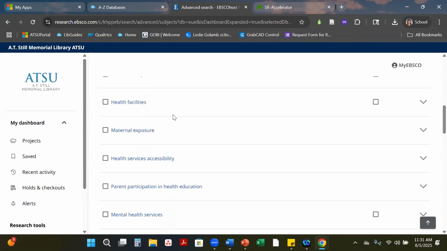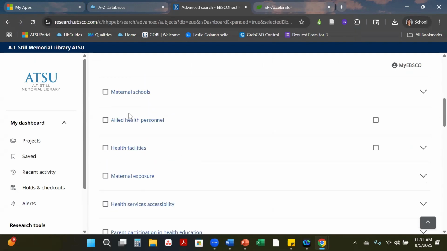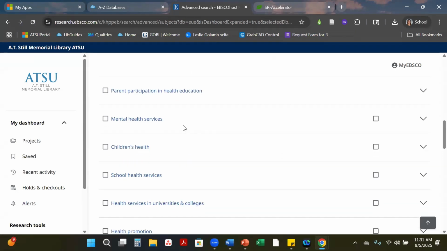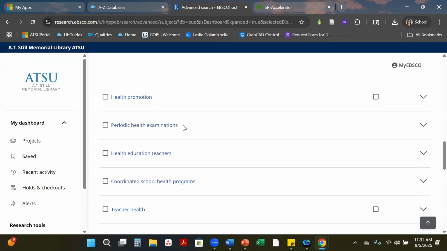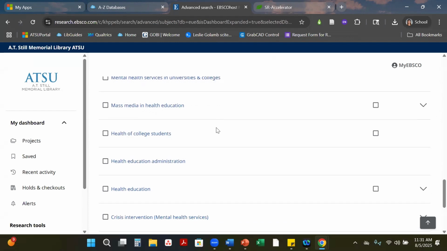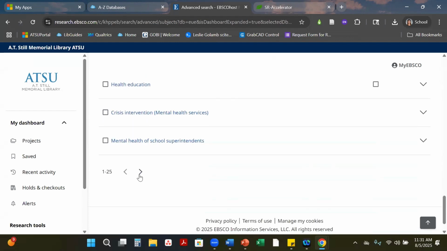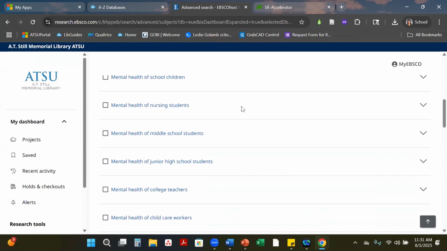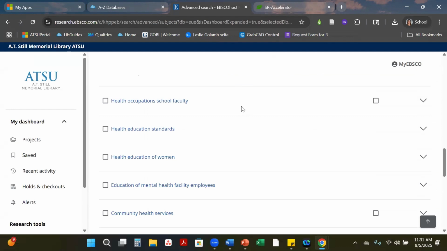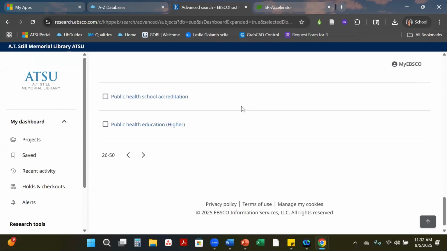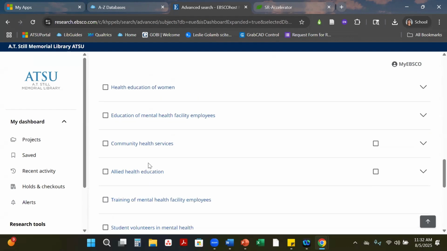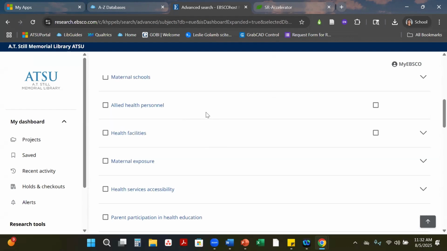We're going to browse through these. We can see one of our next ones comes up, so we can already check that one off. We're still looking for mental health. I'm going to check the second page really quick to see if it's coming up. It's not. So let's go back to the first page.